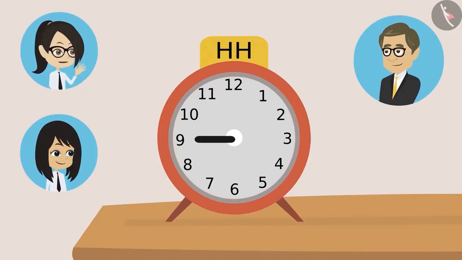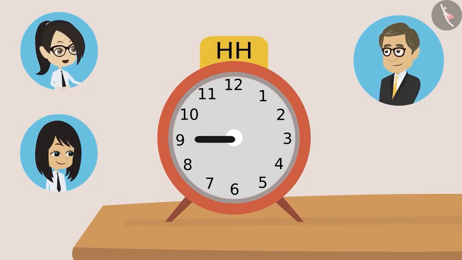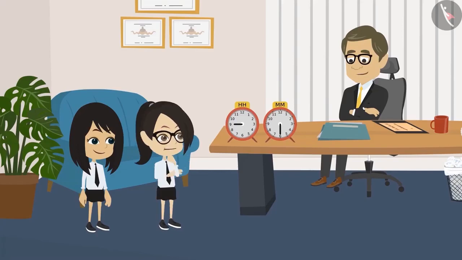Yes. Sir, then the hour hand is at 9. It means it's 9 o'clock. Sir, if it were 10 o'clock, then the hour hand would have been at 10. Meaning the number the hour hand is on is the time, sir. Yes. This is very easy.